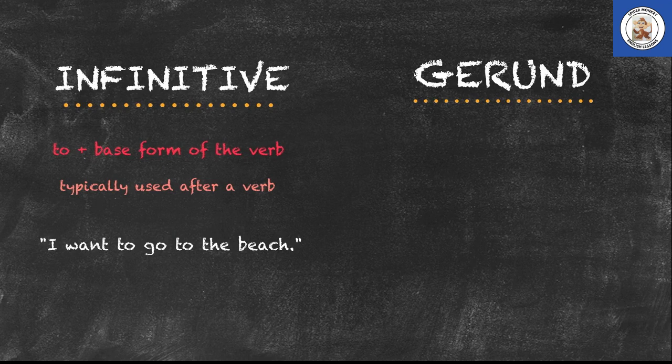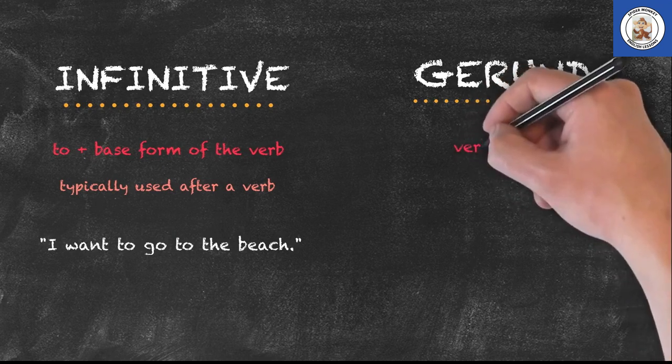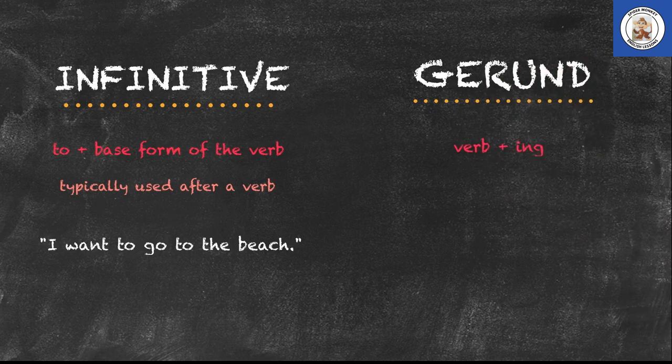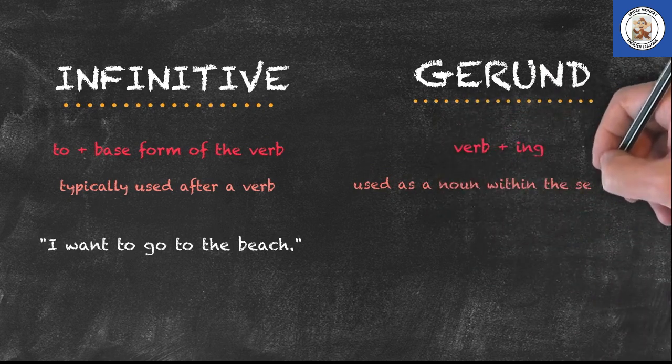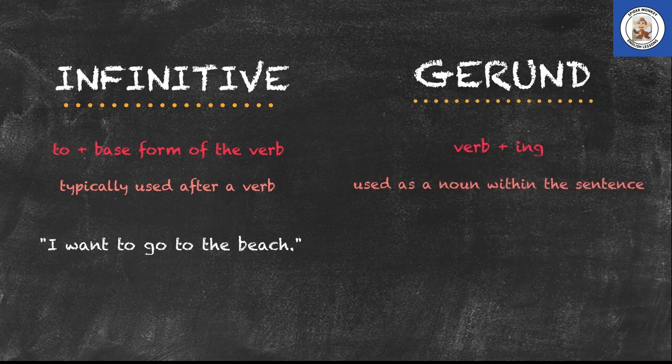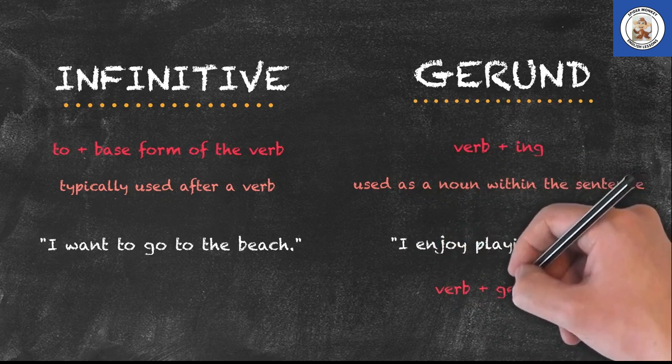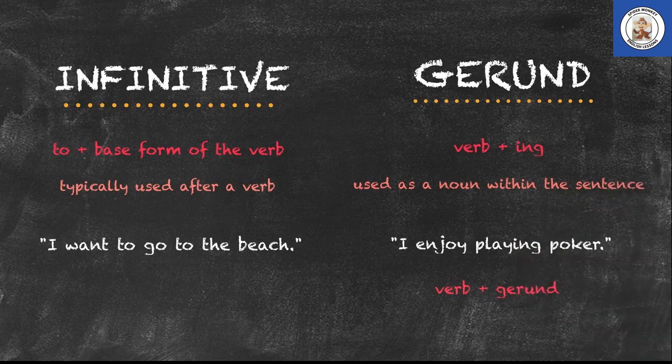We also have our gerund. Our gerund is a verb followed by "ing," but specifically used as a noun within the sentence. We have a verb plus a gerund. "I enjoy playing poker." The main verb is "enjoy," and although "playing" looks as if it's a verb, it's actually used as the noun within the sentence.